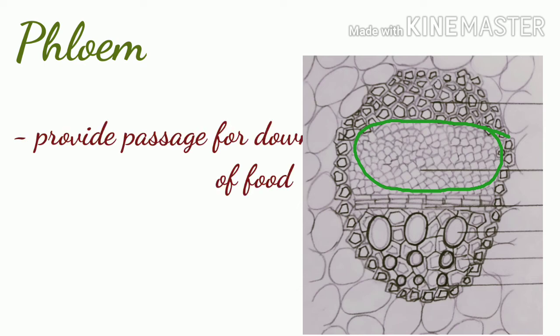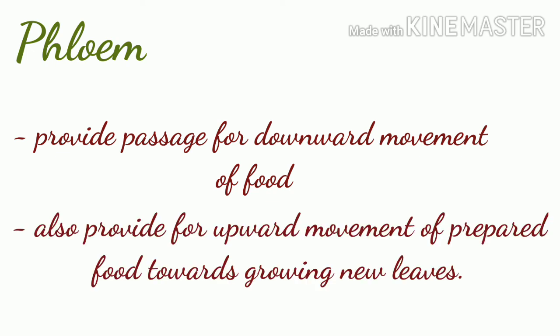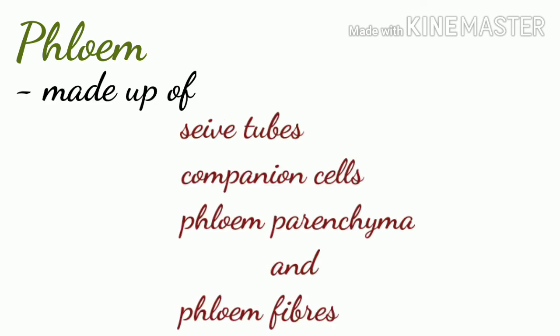Whereas the phloem tissue provides a passage for the downward movement of food manufactured in the leaves to various parts of the plant. They also provide for the upward movement of the prepared food towards the growing new leaves. The phloem consists of sieve tubes, companion cells, phloem parenchyma and phloem fibers.